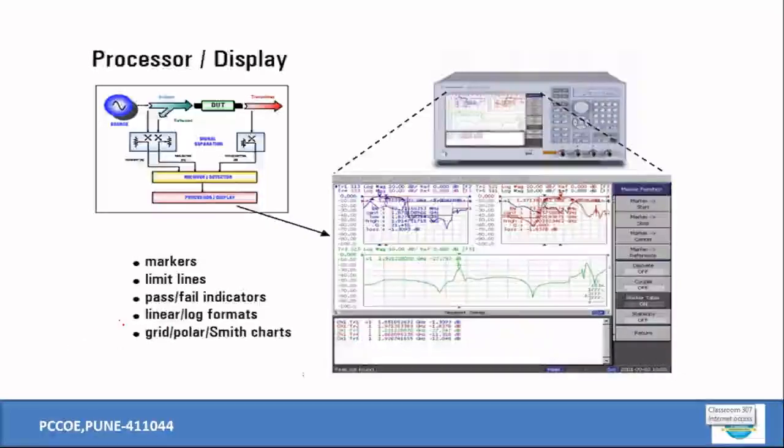One can have the linear scale, the logarithmic scale, a grid plot, sometimes a polar plot, as far as antenna testing is concerned. Even Smith charts can be developed in that case. So the display is just a CRO kind of display, but a variety of parameters can be seen on this particular VNA.